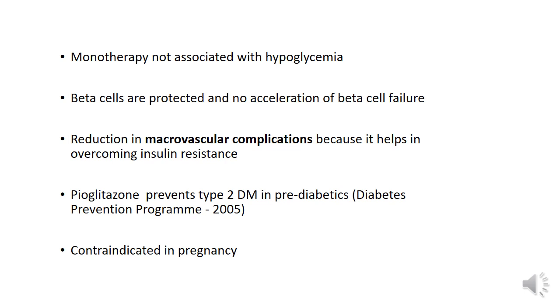And like metformin, pioglitazone reduces macrovascular complications of diabetes like myocardial infarction and stroke because pioglitazone also helps in overcoming insulin resistance. And similar to metformin, pioglitazone has also been associated with preventing the onset of type 2 diabetes mellitus in pre-diabetic patients. This is evidenced in the Diabetic Prevention Program of 2005. And pioglitazone is contraindicated in pregnancy.